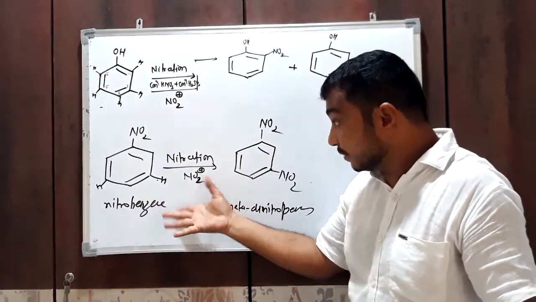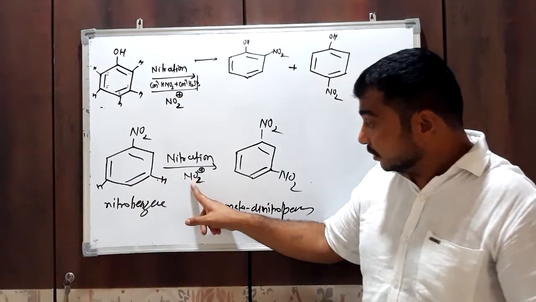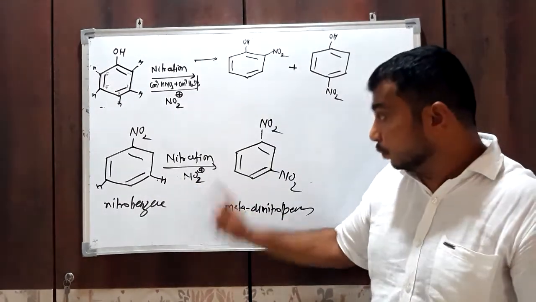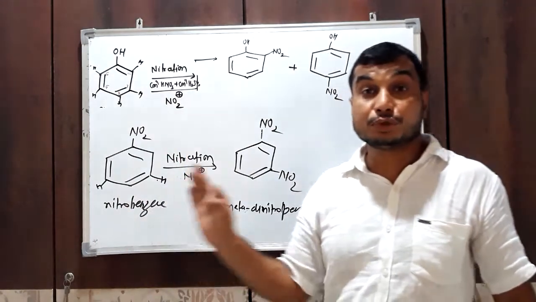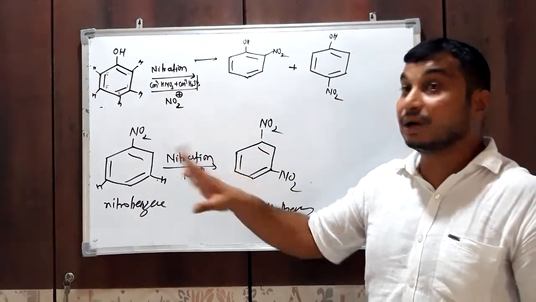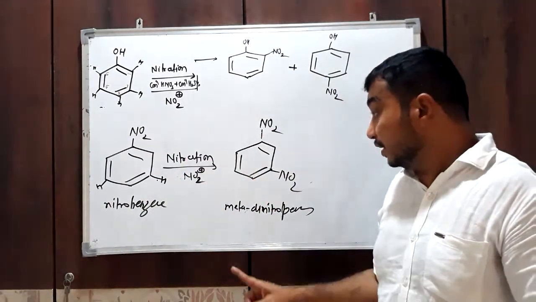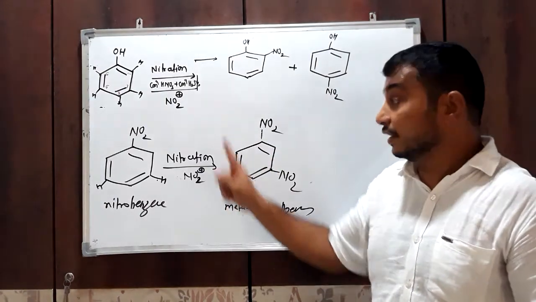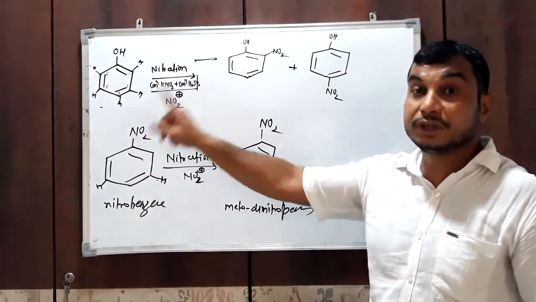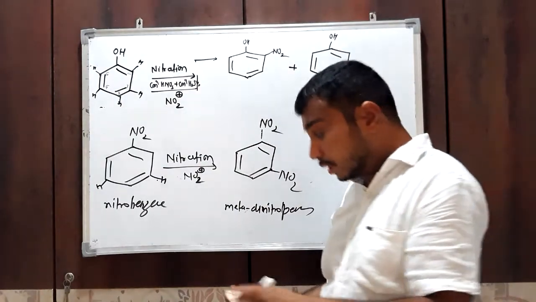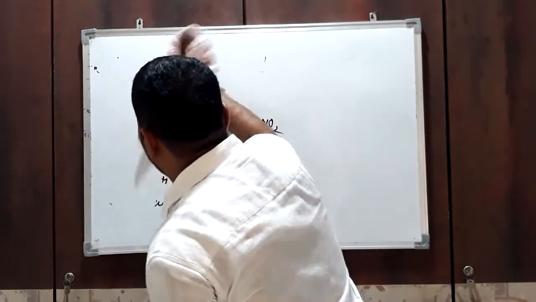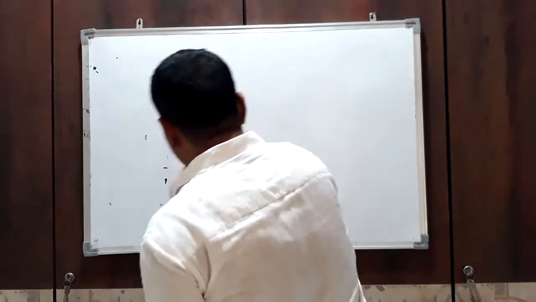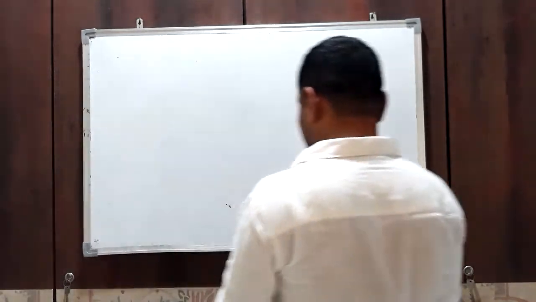And in nitrobenzene, the incoming electrophile NO2 plus is going to replace the hydrogen atom from the meta position and not from ortho and para. It means it is a meta directing group. So this nitro group is meta directing. On the basis of this observation, all the functional groups have been classified into two types.